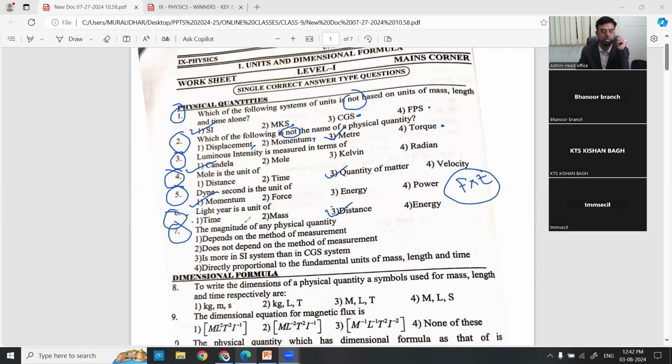The magnitude of any physical quantity does not depend on whatever the method of measurement is. 50 kg means 50, 20 seconds means 20. The magnitude does not change. It does not depend on in what way you are measuring. However the method you are following to measure, the magnitude remains the same. So the option is, it does not depend on method of measurement. Option 2.